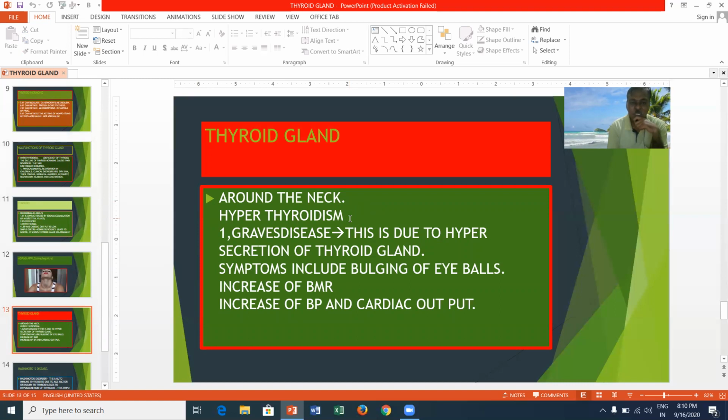One of the disorders of hyperthyroidism is Graves' disease. It is mainly due to hyperactivity, that means an excess of thyroid hormone released by the thyroid gland. The symptoms include bulging of eyeballs, increased BMR, that is basal metabolic rate, and increased blood pressure and cardiac output.